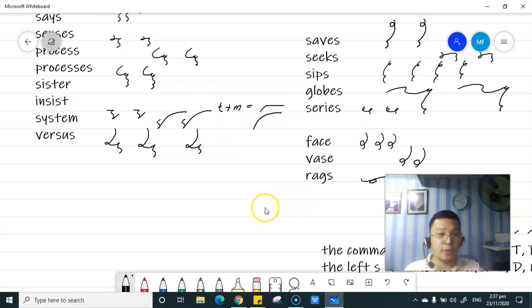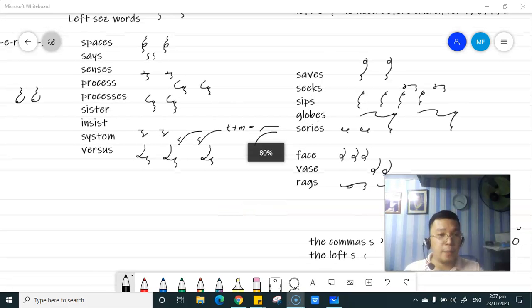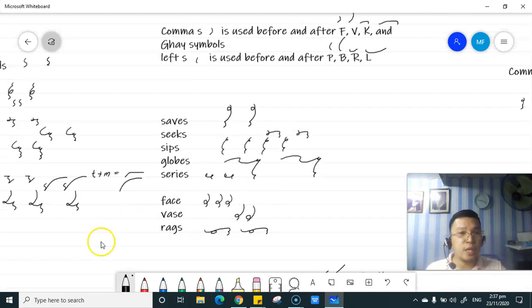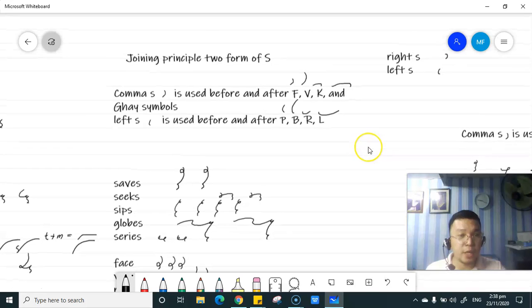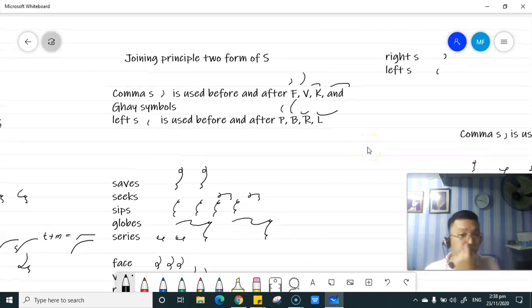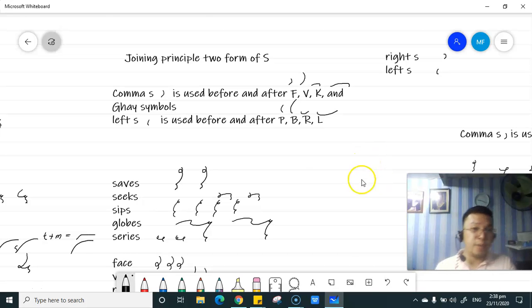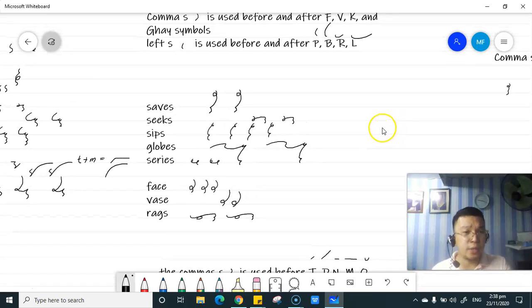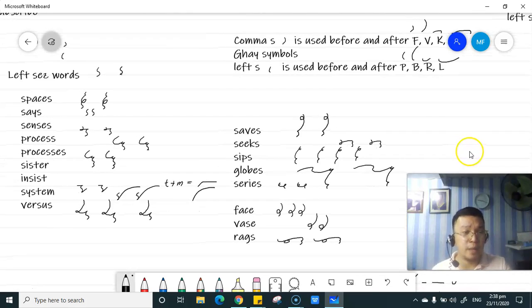Okay, so far, that is the end of lessons number 18 and 19. Please practice writing specifically on this specific principle. So, again, before you proceed, please be particular with the joining principle of the two forms of S. Okay, again, right S is facing at the right, left S facing at the left. So mirror image siya. So comma S is used before and after the F, V, K, and G symbols. Then the left S is used before and after the PR, PB, R, and L symbols. Okay? So yung the rest of the joining principle for that one is madali lang naman intindihin.